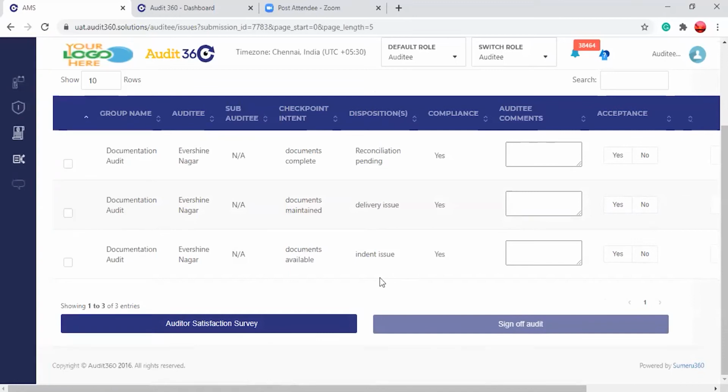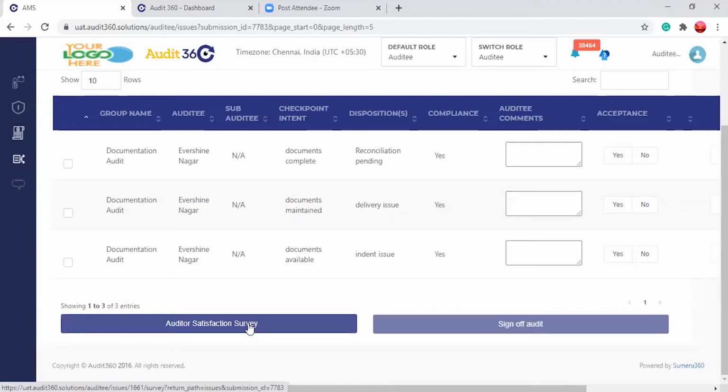Now if you see here, before giving a sign off, you will see an auditor satisfaction survey. This is basically about how the auditor behaved at the time of the audit, how he went through the process in detail, whether it was okay, whether he checked completely, whether he was rude, everything.